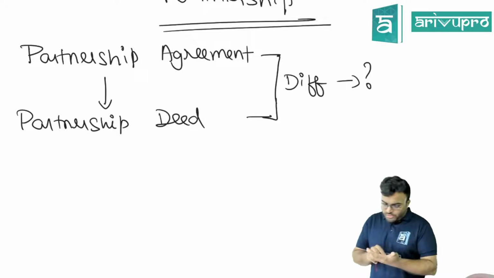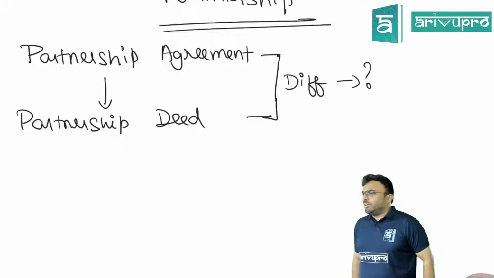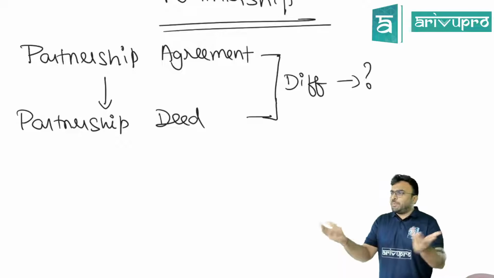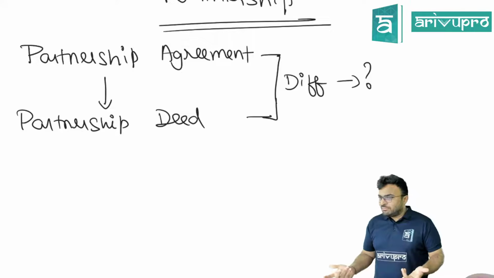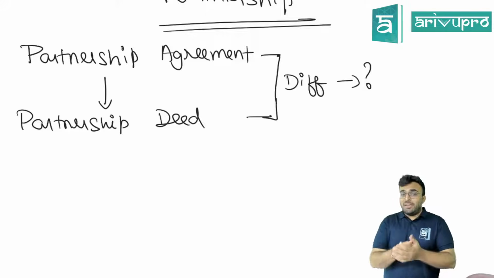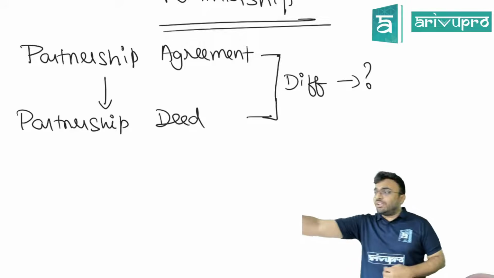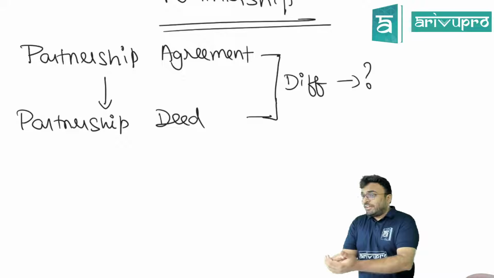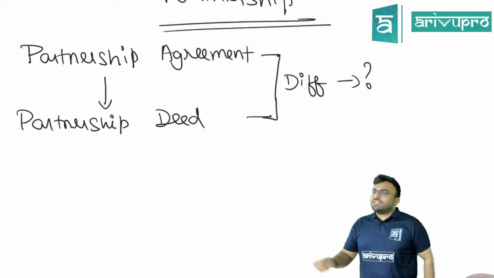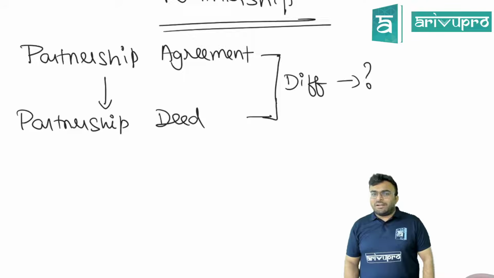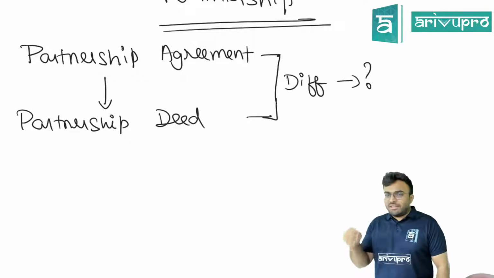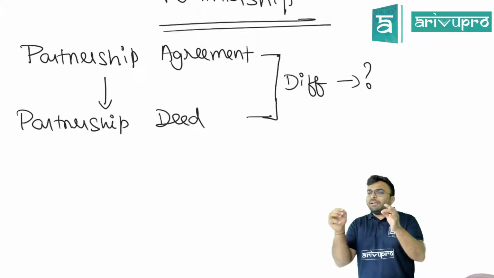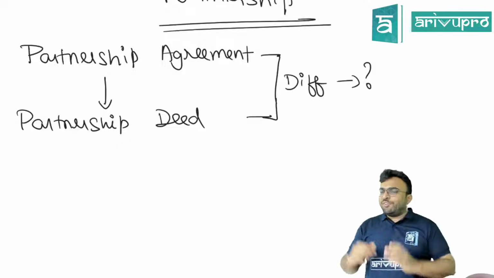Court is looking at that. I am telling that I don't know anything about it. It is not my sign. These people have forged my signature. Possible? Possible. But if this same agreement is taken to the Register of Firms and you have registered this, now, can I back out? No, right? Because when we register, obviously they will call all the partners, and in the presence of the registrar, they will make you sign there again. Are you getting my point? So obviously it becomes easy legally to deal with the differences.